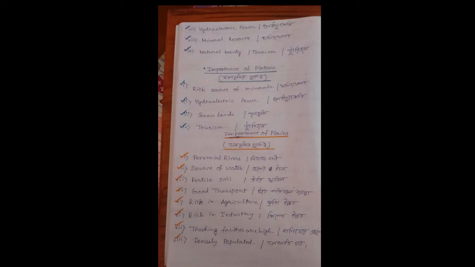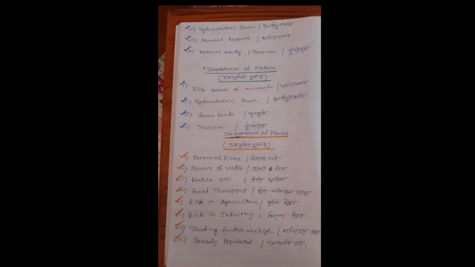Plains are known as food baskets of the world. It is also easy to build roads, railway lines, airports, etc. in the plain region. So, the transportation system is very good in the plain region.